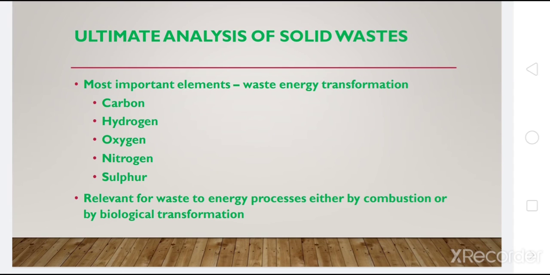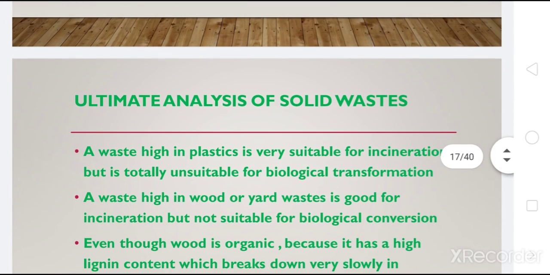So all these matter. The determination of carbon, hydrogen, oxygen, nitrogen, etc. can be done by the ultimate analysis. So we have talked about the proximate analysis, and we have talked about the ultimate analysis.